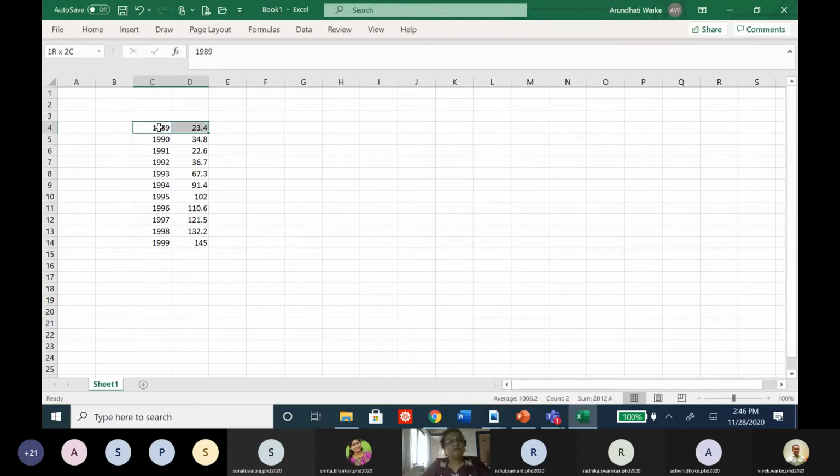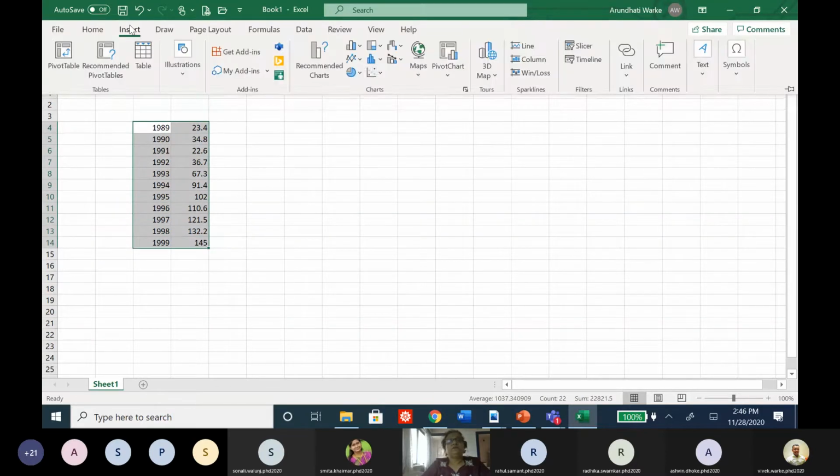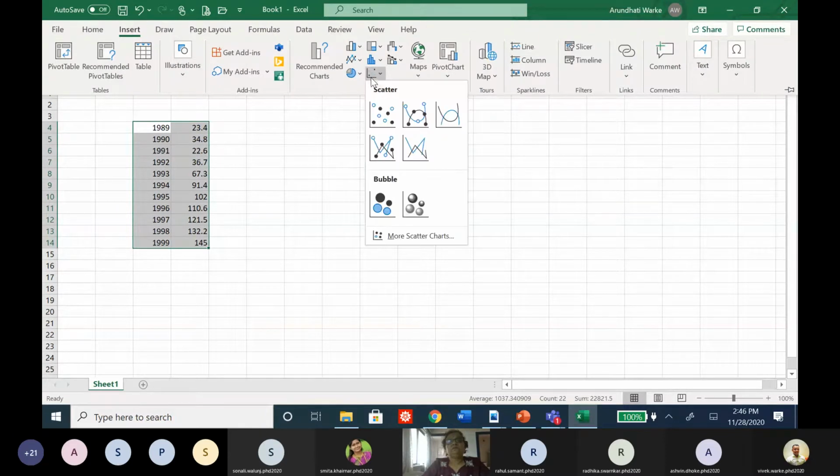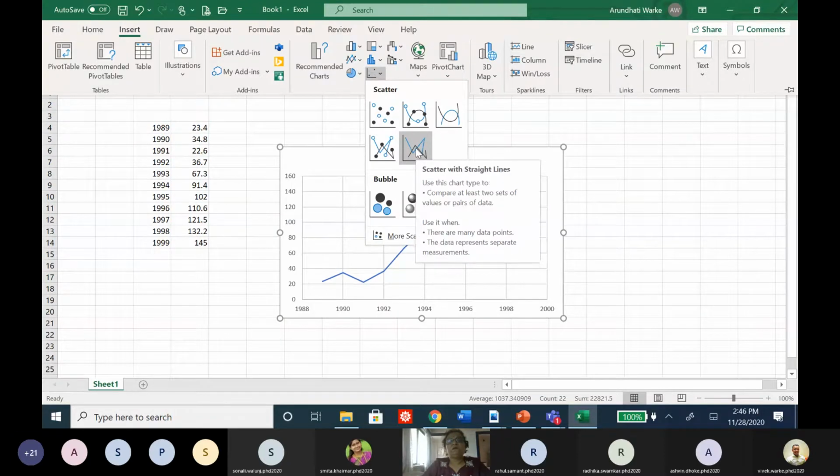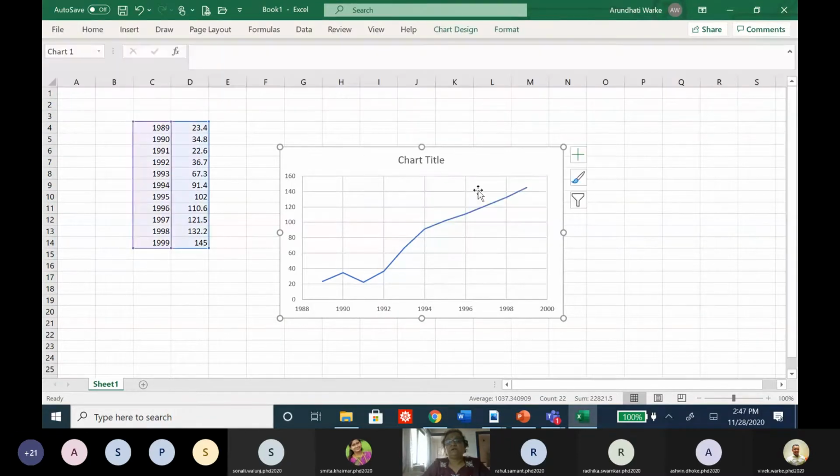So we need to consider this directly, select it, go to insert, and you can choose maybe this graph, and particularly this type of graph curve, or this is a particular graph of that.